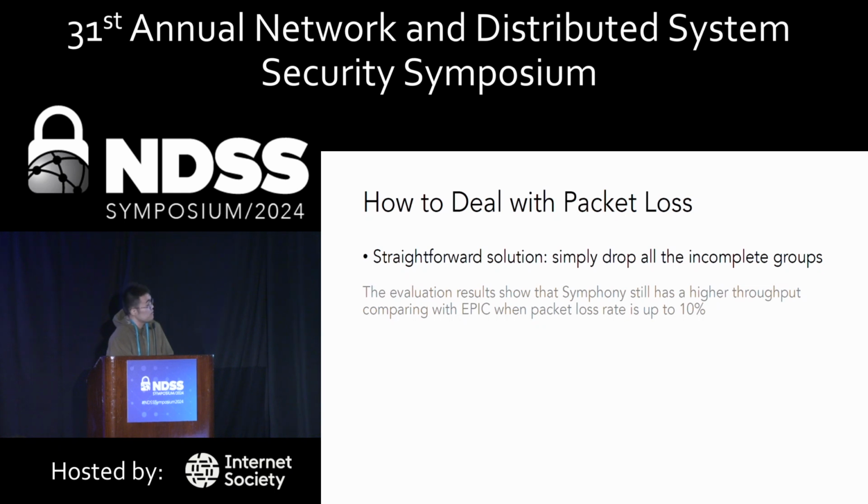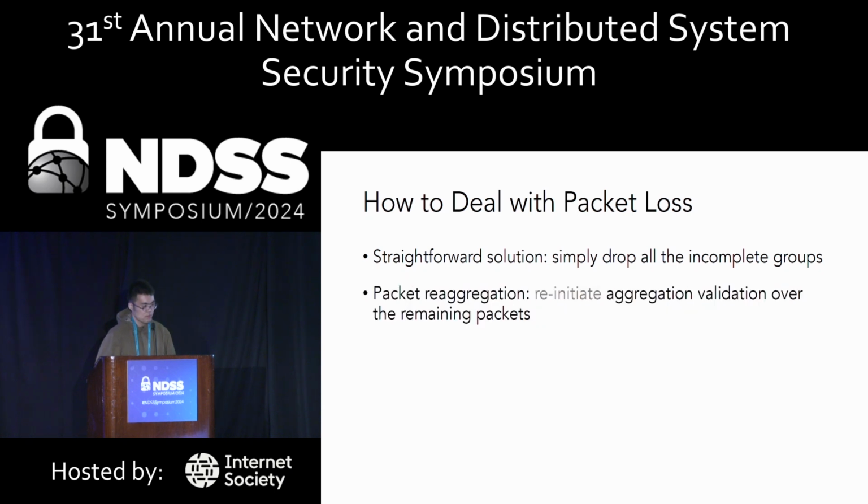Symphony addresses this problem using a straightforward solution. It simply drops all the incomplete groups and requires them to be retransmitted. The evaluation results show that Symphony still has a higher throughput compared with Epic when the packet loss rate is up to 10%, so the congestion is secure.